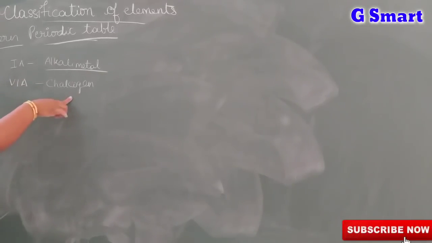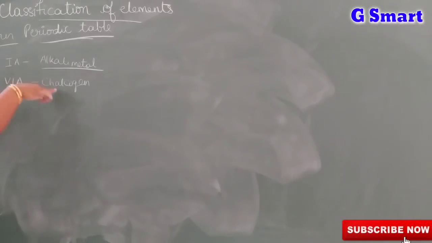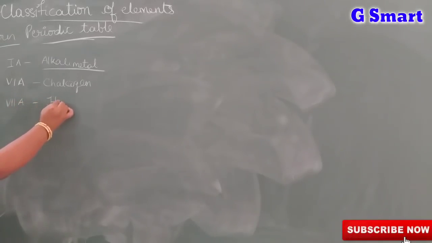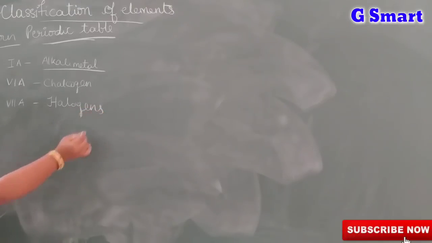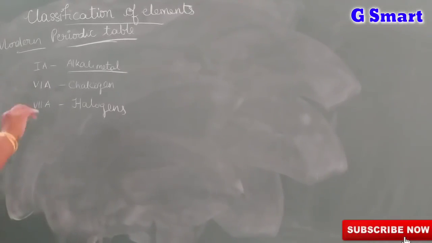That's why the 6A group elements are called chalcogens. In the same way, 7A group elements are called halogens. Here halogens means the elements which we get from sea water. That group of elements are called halogens.